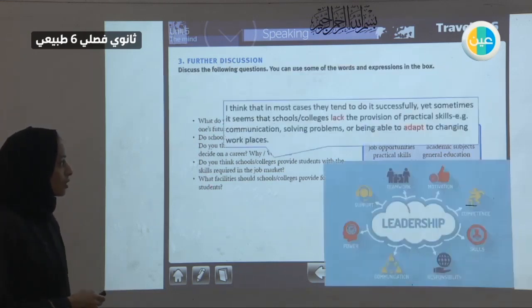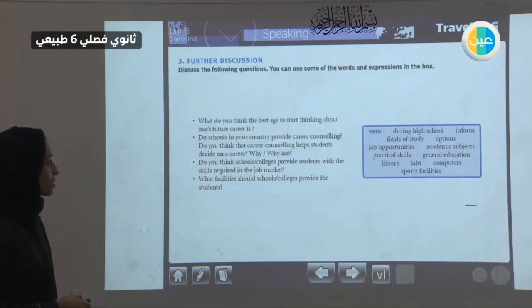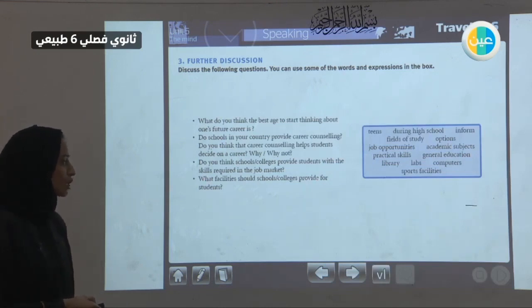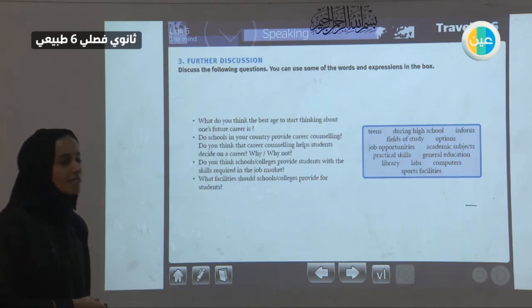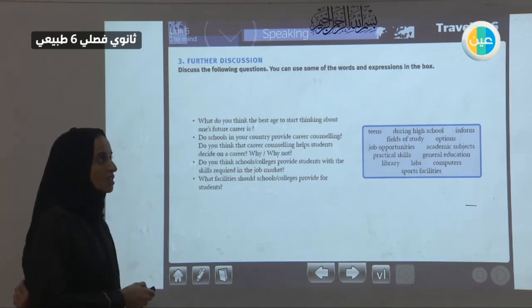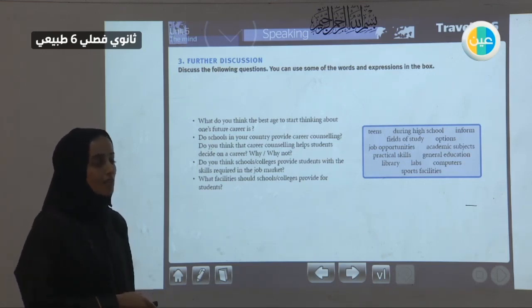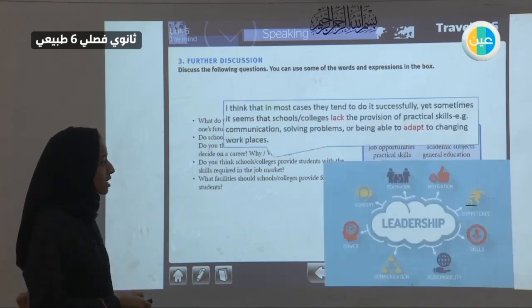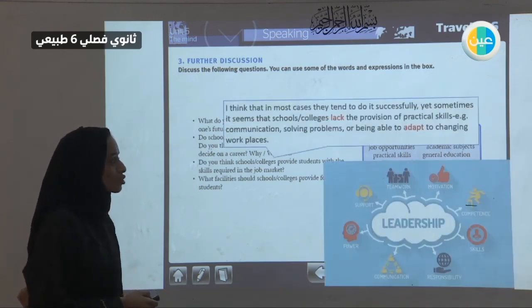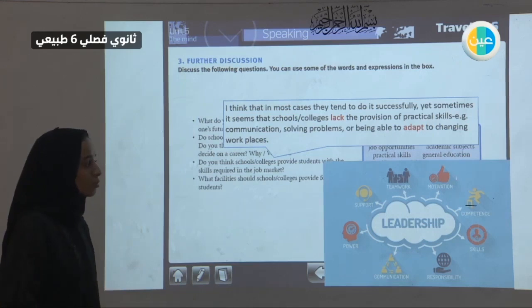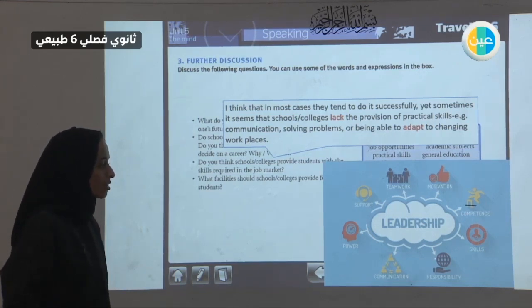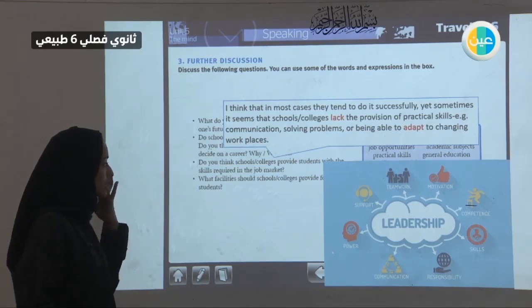What facilities should a school or college provide for students? What are the facilities? What are the places? The things that are in the classrooms, the things that are in the building itself. Not the academic part. I think in most cases they tend to be successful, yet there are skills that some colleges lack. They need more provision of practical skills. What are these skills? Teamwork, working in a team, motivation, competence, working with others, communication, how to tell others about your ideas, and so on.